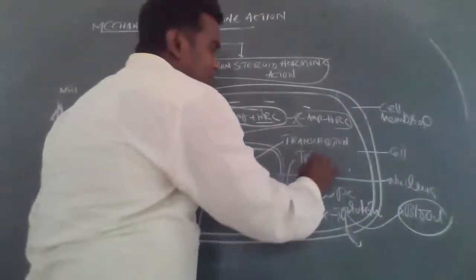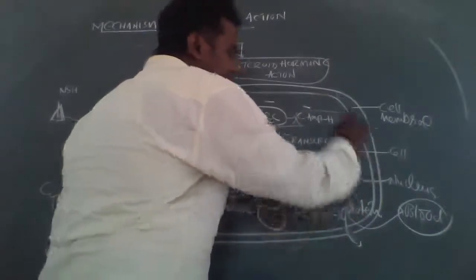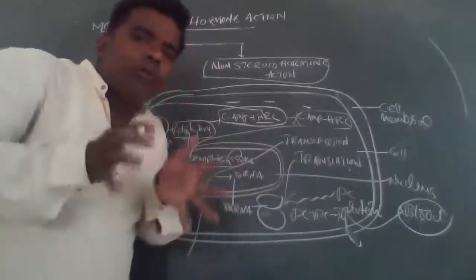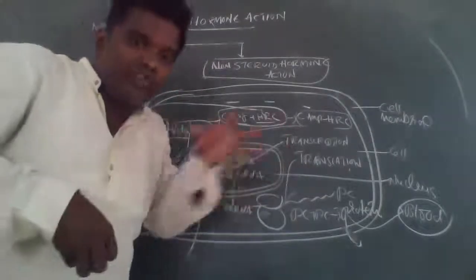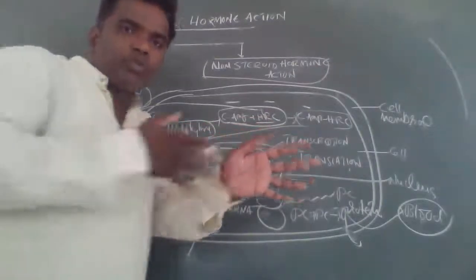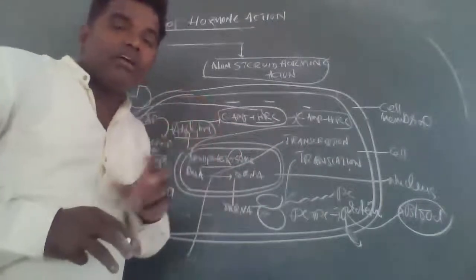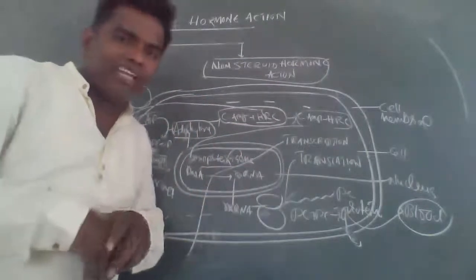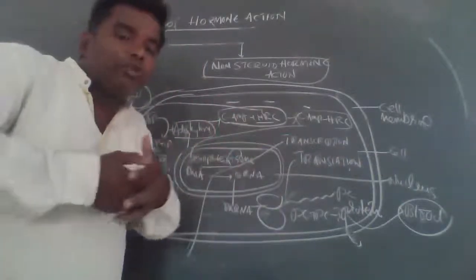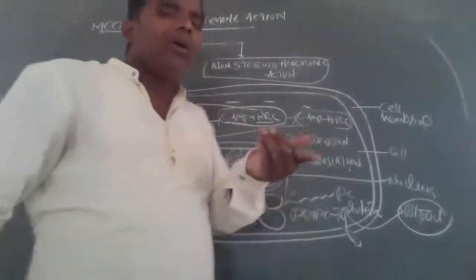These mRNA diffuse into the cytoplasm, where with the ribosomes, mRNA prepares the coding process and tRNA prepares the decoding process, to make the polypeptide chain. So from mRNA to polypeptide chains are formed by the process of translation. Okay, the group of polypeptide chains bind to form big proteins.